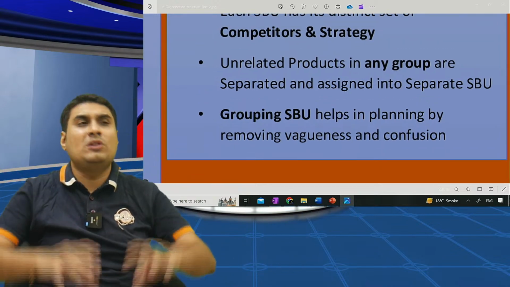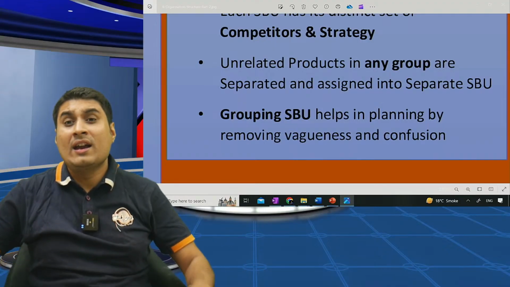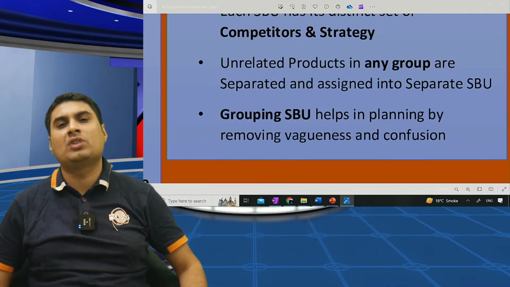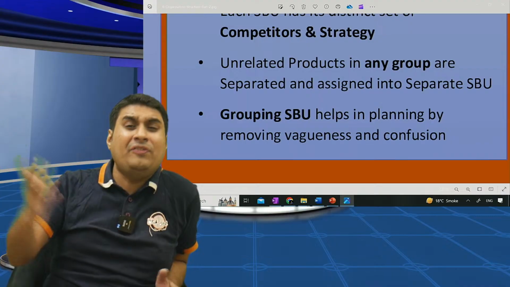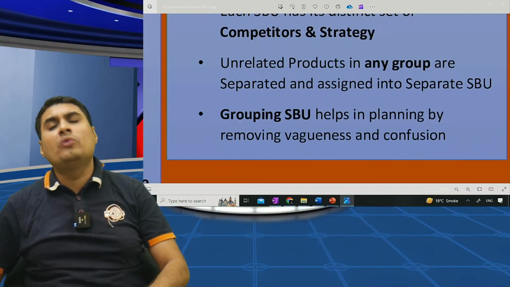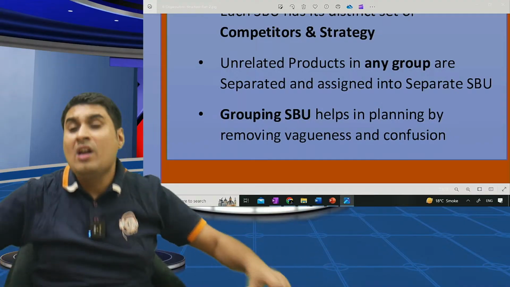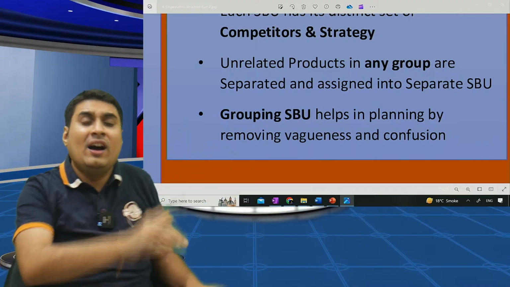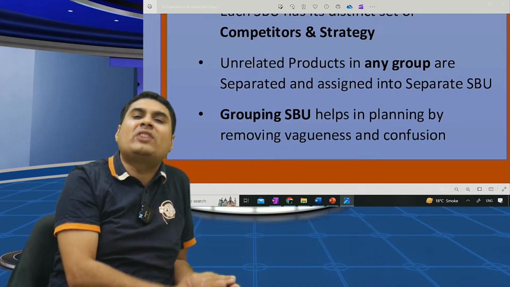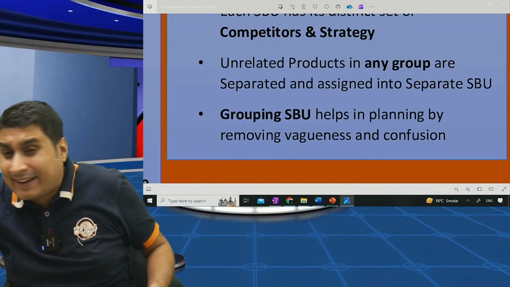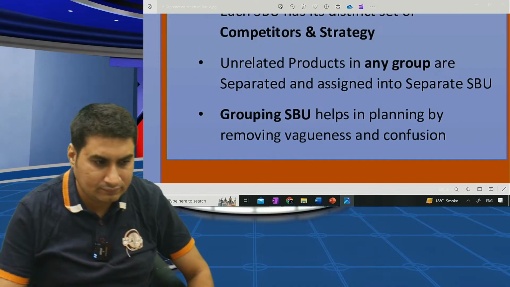Grouping based on SBU will help to remove vagueness and confusion. If you have 250 products, it is very difficult, but if you classify those 250 into 7 SBUs, it is simple. It will remove confusion because all similar products under one SBU will require one strategy, the second group a second strategy, and so on.